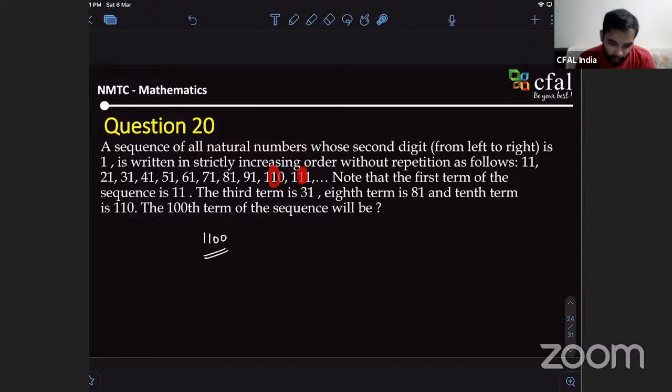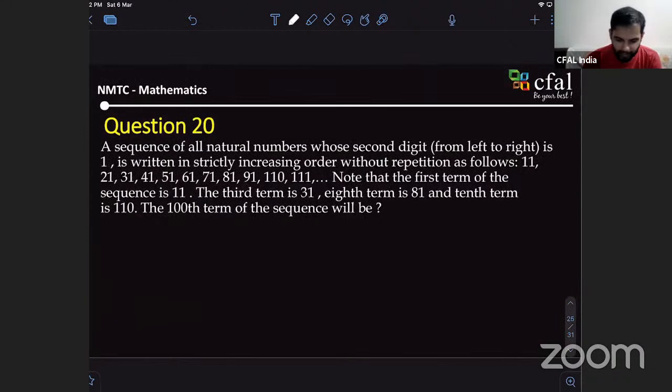So look at the pattern clearly. I know that it starts from 11 and goes to 191. That doesn't mean the next number is 111. In that sense, it should be 101. Sir, if the number over there is actually 111, then there's no way you can find the end. So is it possible to assume that 111 can be a typing mistake, because it increases with 11? Let's see.